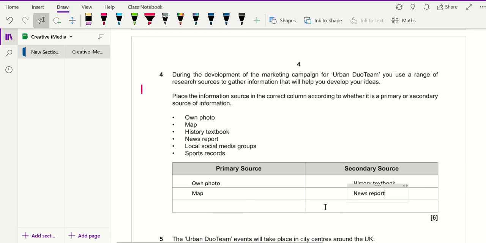And then we've got local social media groups. The local social media groups will go in here as well, because it's a secondary source of information. It's taking an original source of information and then providing it on a social media platform, for example, in order for someone to discuss it and talk about it. So it could be about football, it could be about fashion, it could be anything like that. They use that in order to talk about something that's really happened.